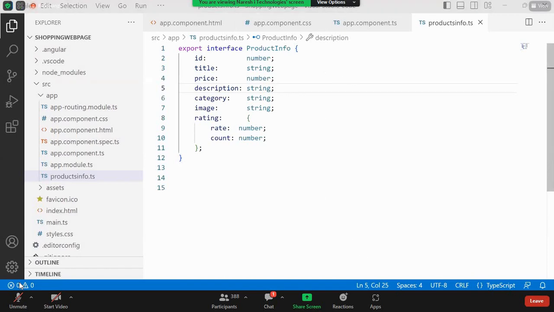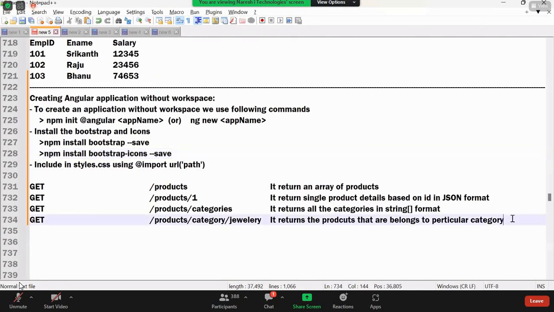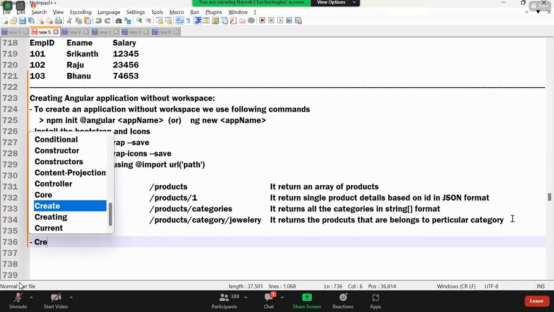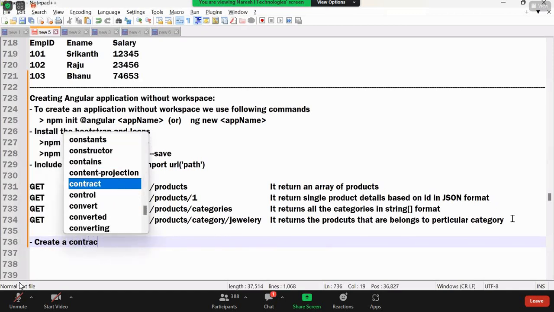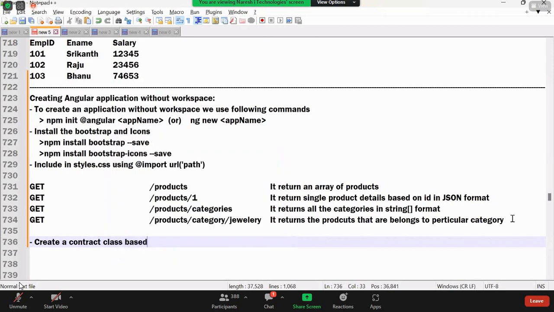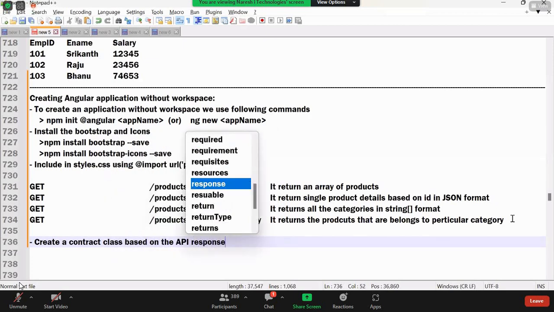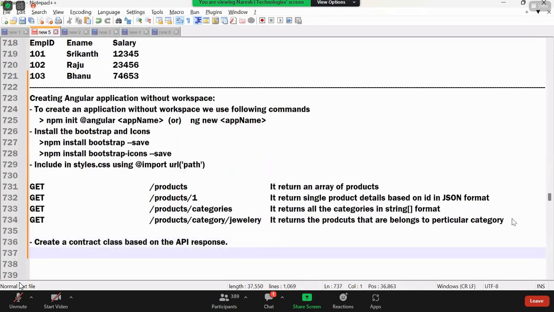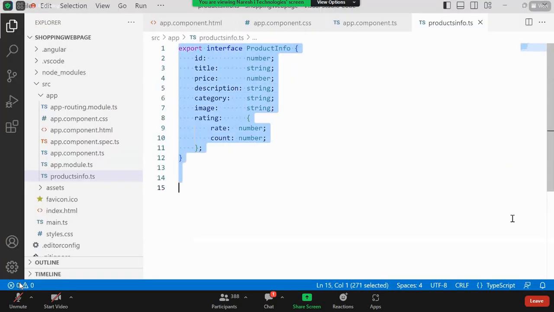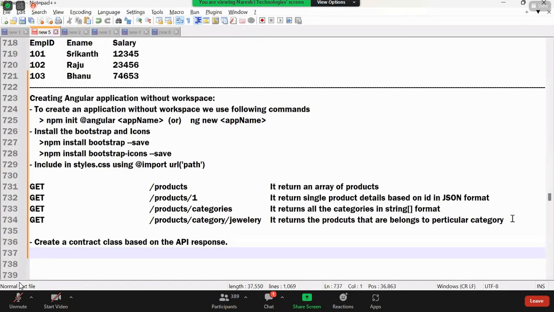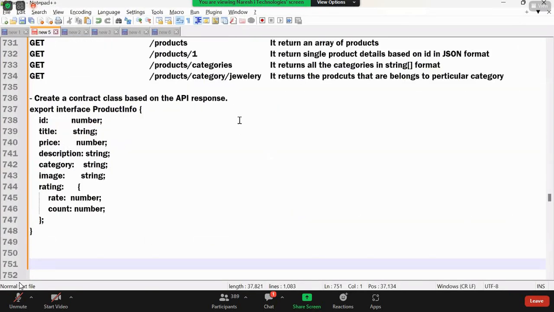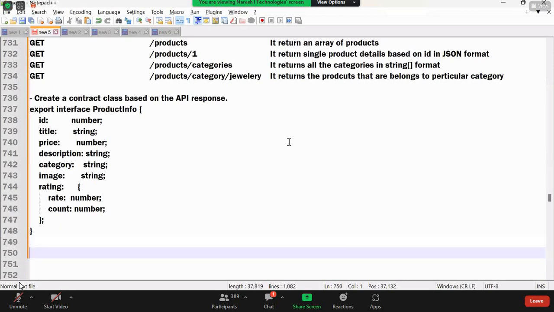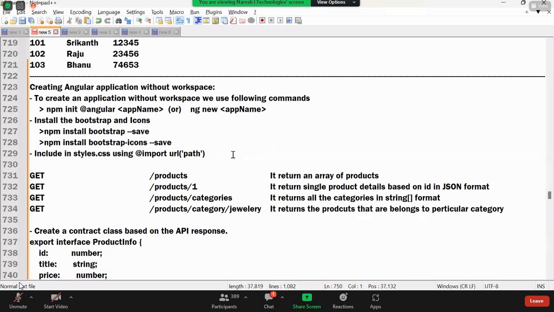That means after completing all these things, the next step is to create a contract class based on the API response. Based on that API response, create the contract class. So how to create it? I'm going to paste it here. All that example, I'll paste it here only, so that for you also it will be very easy to work on it.